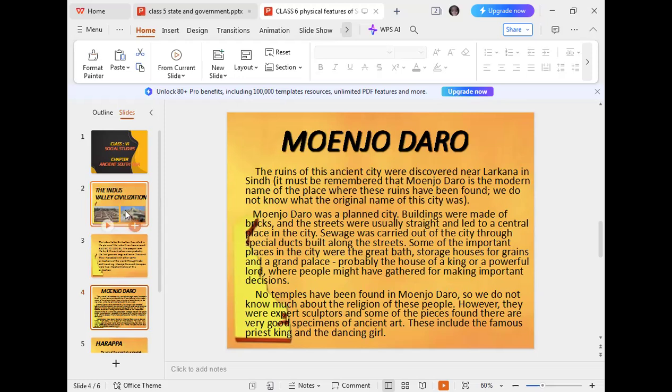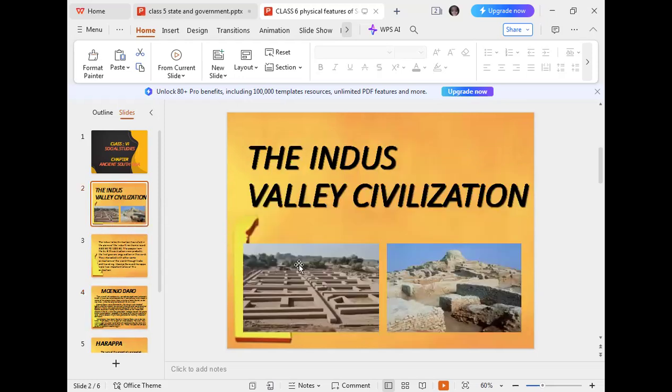can see in your book as well as on the screen the different types of houses, the destroyed houses. They are built in the shape of houses, and the streets were there, and the houses were made of bricks. And the most important thing was that these two cities were planned cities.